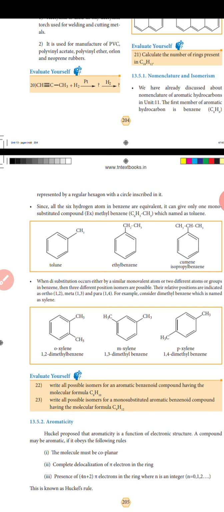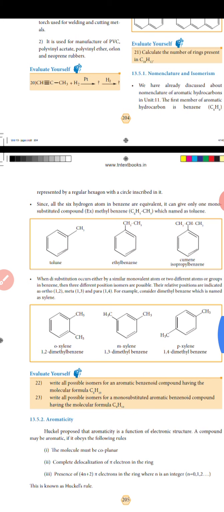When two hydrogens are substituted, either by similar monovalent atoms or two different atoms or groups in benzene, three different position isomers are possible. Their relative positions are indicated as ortho 1,2, meta 1,3 and para 1,4. For example, consider dimethylbenzene, which is named xylene: orthoxylene, metaxylene, paraxylene, that is 1,2-dimethylbenzene, 1,3-dimethylbenzene and 1,4-dimethylbenzene.